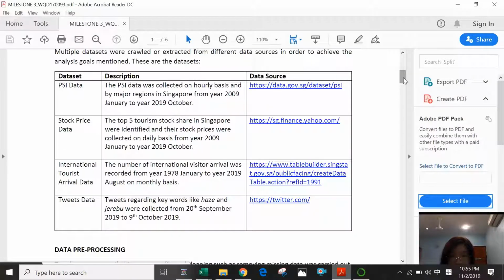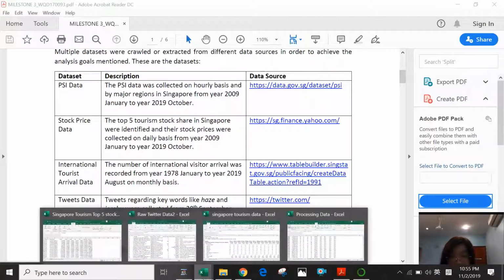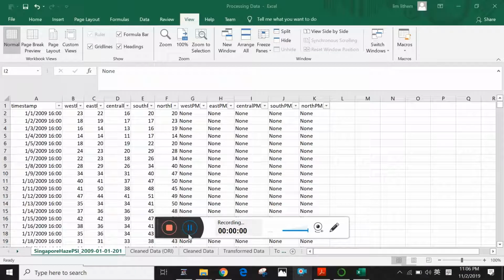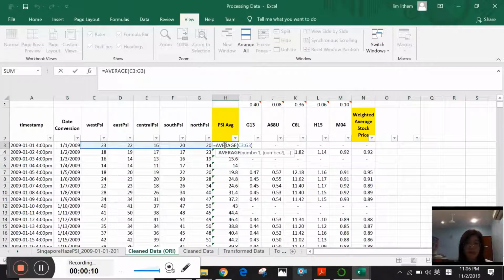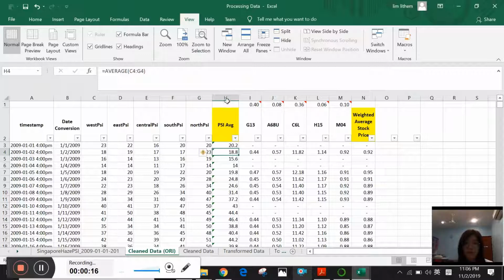Before we import this data to SAS Enterprise Miner, we do some data cleaning and also data transformation. The PSI data that we collected is by region, so we need to calculate the average of the PSI data. So I calculated the average of the PSI data of all the regions on a daily basis, and I also compiled the PSI data and the stock price data.